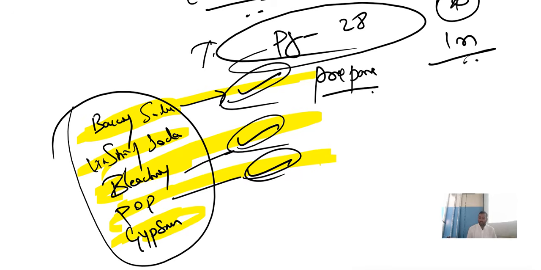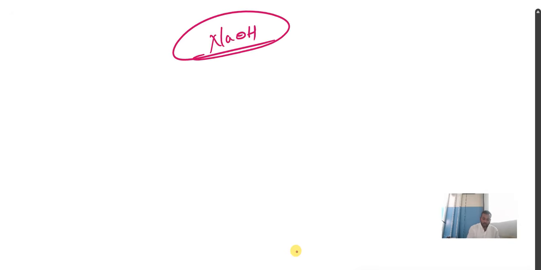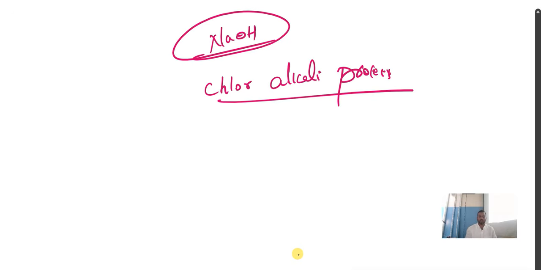Okay? And last but not least, we have a method to manufacture sodium hydroxide, NaOH. How is this sodium hydroxide formed? To prepare sodium hydroxide, we use the process called the chlor-alkali process.